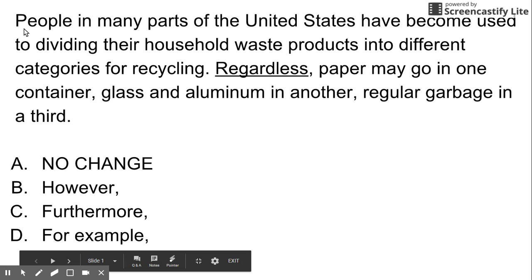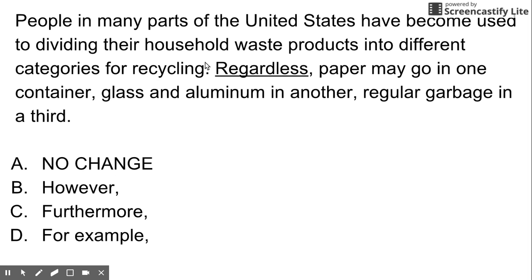So if I take a look at this first sentence, it's talking about how people divide their household waste products into different categories. And then if I look after the transition word, I have those categories. Paper goes in one container, glass and aluminum in another, regular garbage in a third. And regardless is thinking like, despite this idea, I might put them into different categories. So that doesn't really make sense.